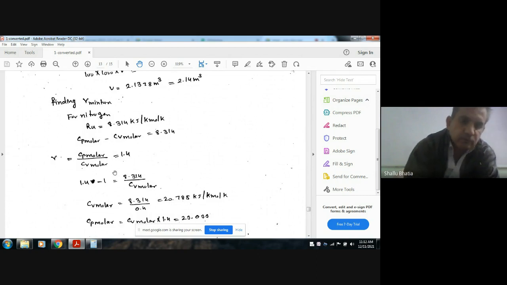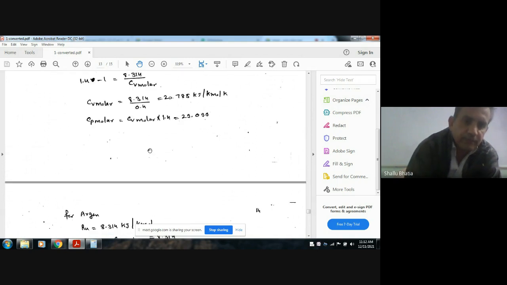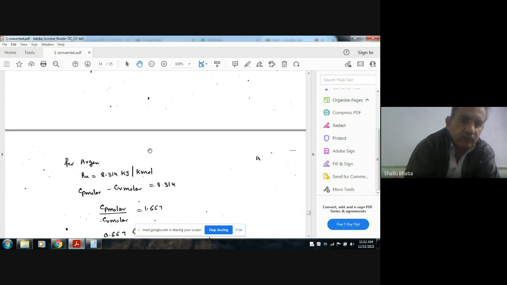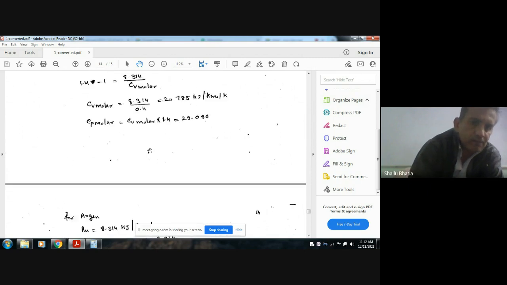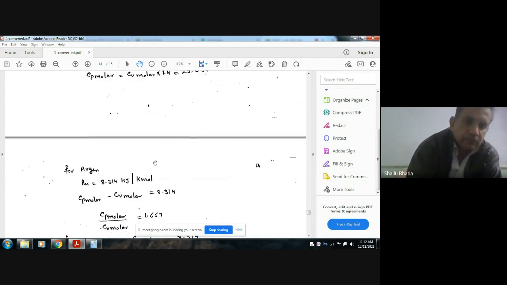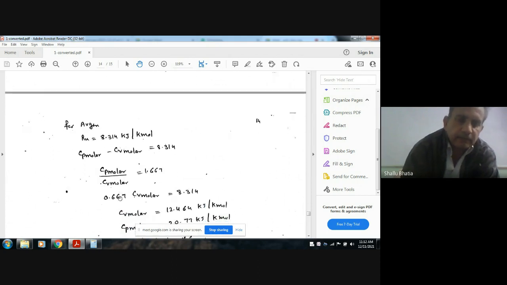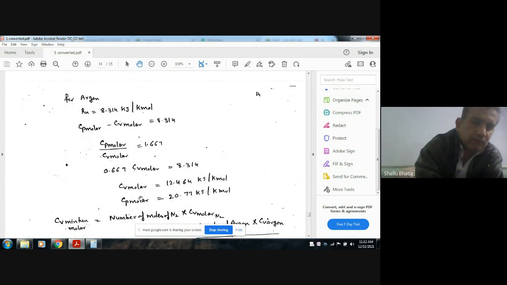So we know the ratio and we know the difference, so we can calculate CP molar and CV molar. This is CV molar, and this is CP molar. Similarly for argon, Ru is given, the difference is the same, and the ratio gamma for argon is also given in the question. Then we can calculate CV molar and CP molar.